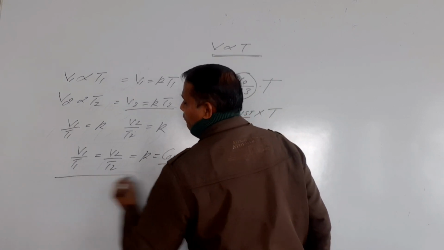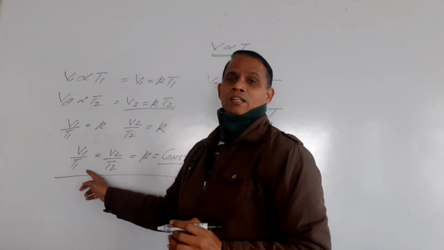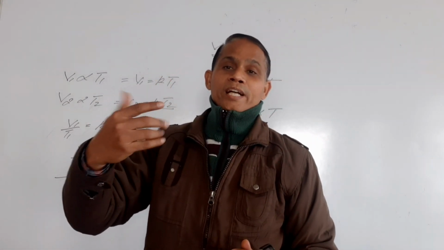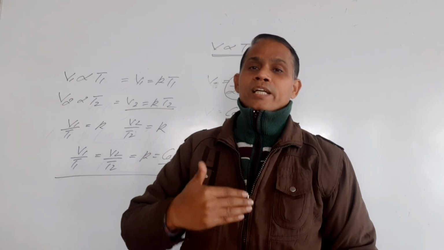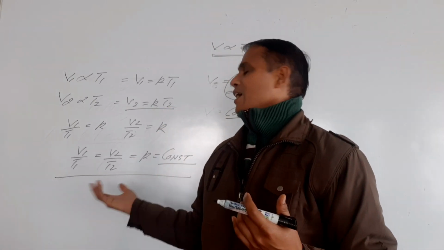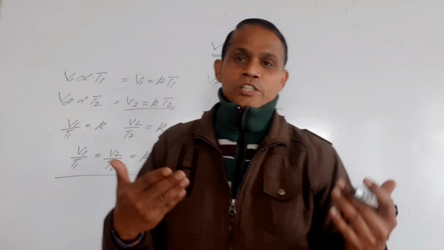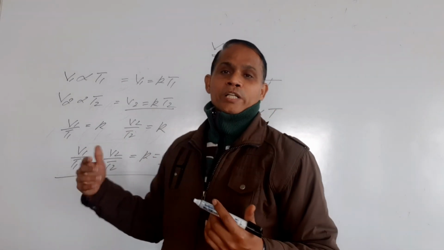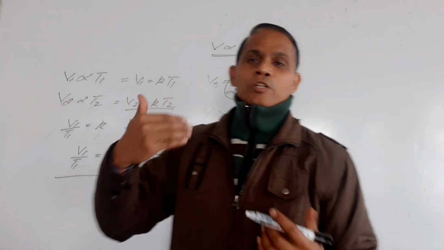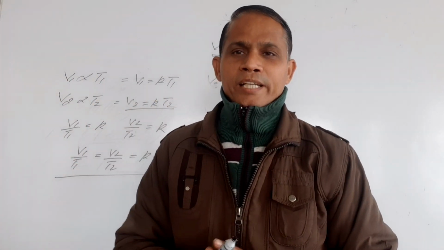That means V upon T is always constant, but the condition is pressure should remain constant. These are the equations of Charles' law: V1 upon T1 is equal to V2 upon T2 is equal to K, which is equal to constant. So this is there, student.